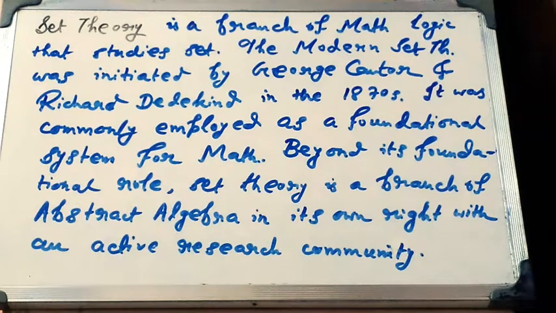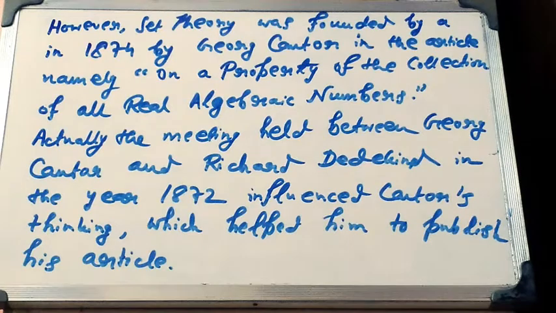Beyond its foundational role, set theory is a branch of abstract algebra in its own right with an active research community. However, set theory was founded by a single paper in 1874 by George Cantor, namely, "On a Property of the Collection of All Real Algebraic Numbers."